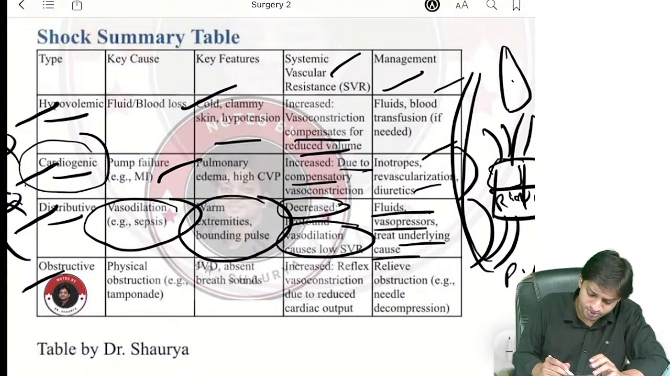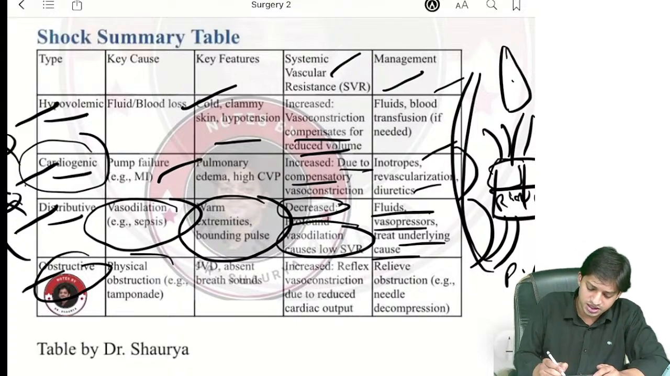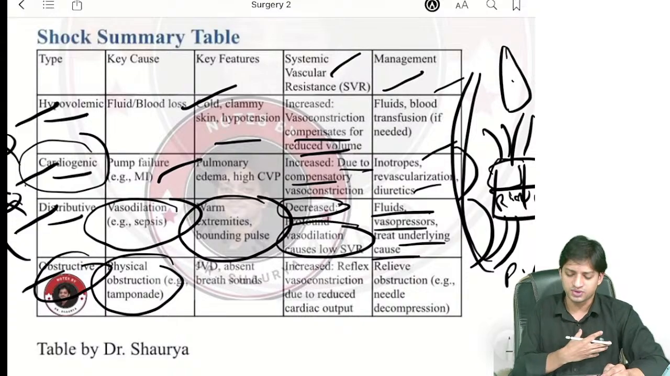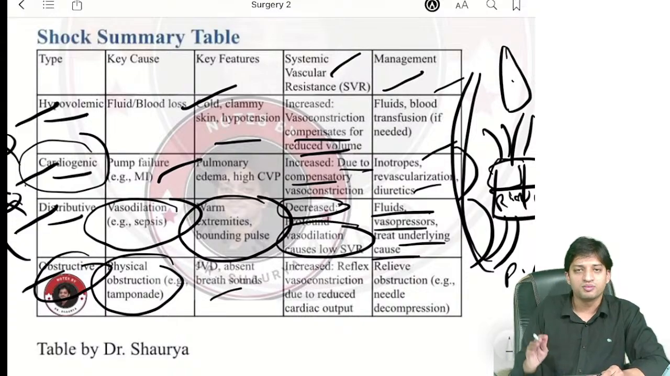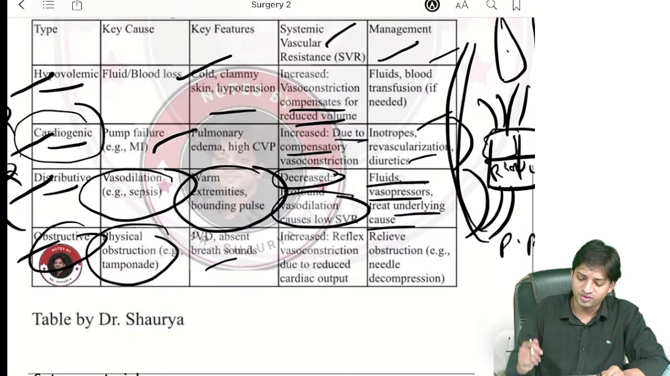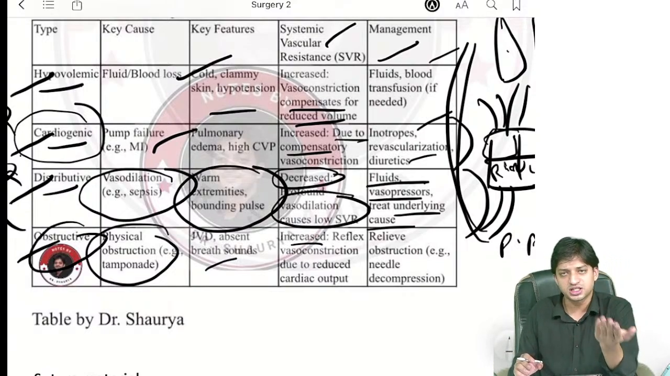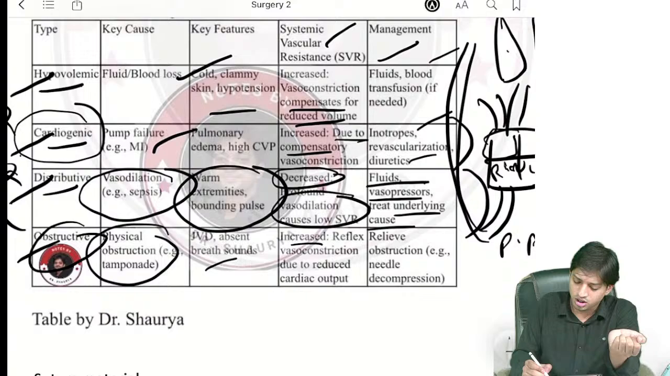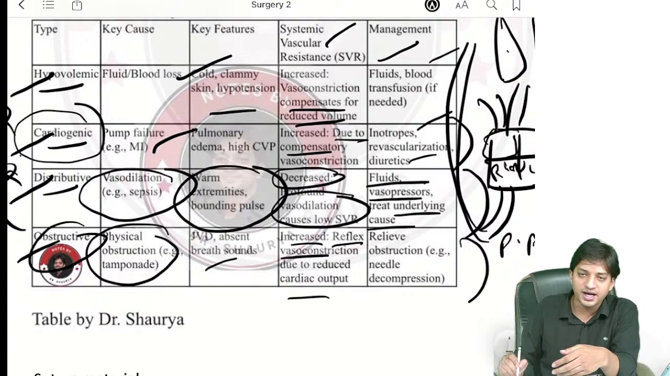Now coming to the obstructive. Obstructive is not very much important, but you can see there is physical obstruction. We have already discussed such as cardiac tamponade or anything, right? There will be absent breath sounds. We have discussed this, right? JVP will be raised and SVR, systemic vascular resistance, will be increased because of reflex vasoconstriction due to reduced cardiac output. Now, management, nothing.